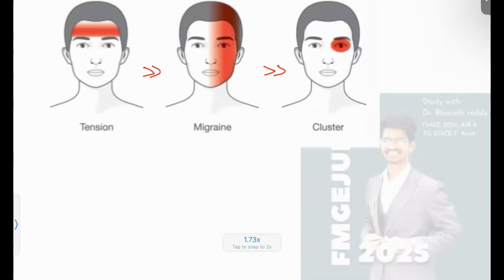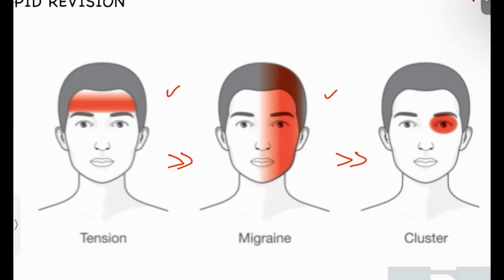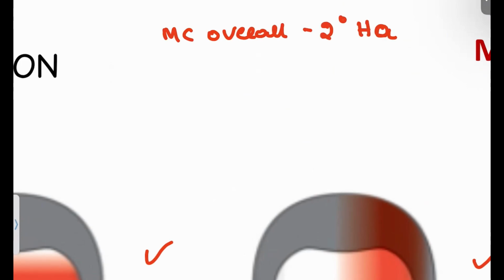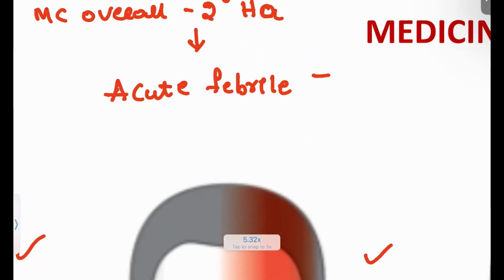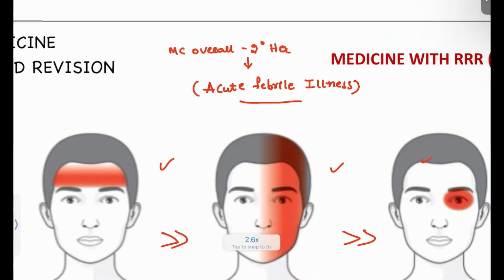But there is a question that is sometimes asked in the examination: overall, what is the most common cause of headache? Is it secondary or primary? What we are discussing here are the primary headaches, but if the options also mention the secondary cause, remember that the most common overall is secondary. The secondary headache is the most common cause, and in that the cause is acute febrile illness. Whenever you have a fever, you will experience headache. That is the secondary cause of headache, which is most common overall.